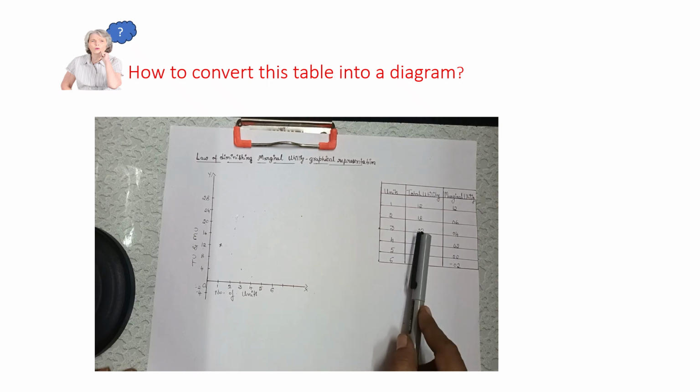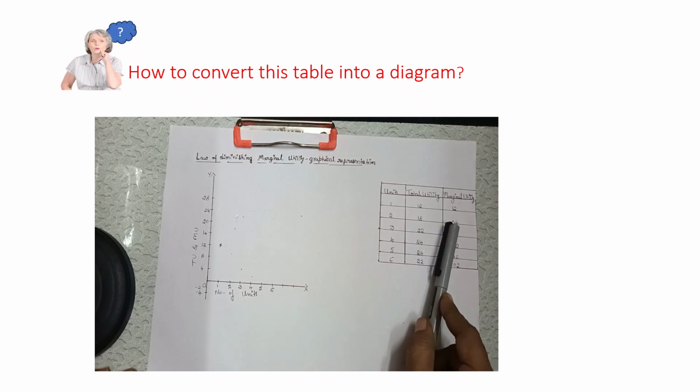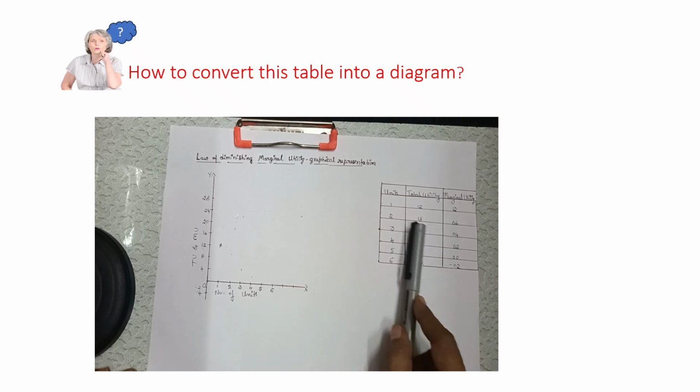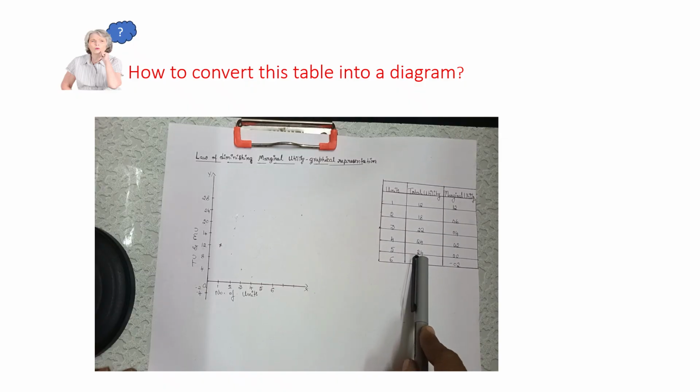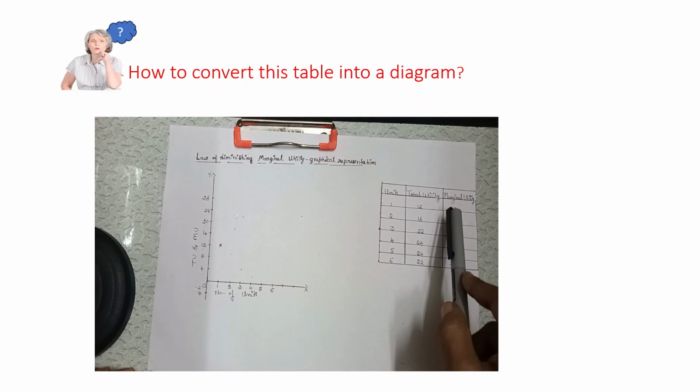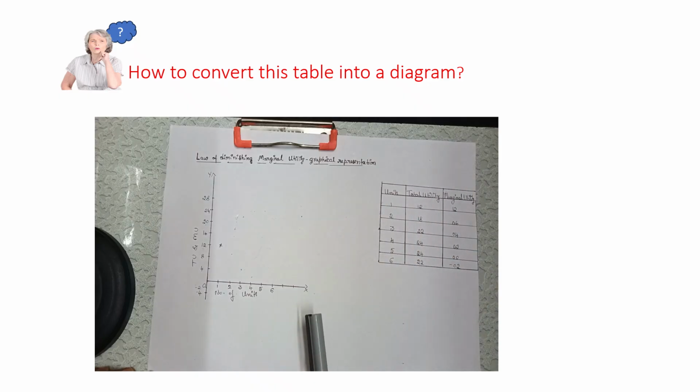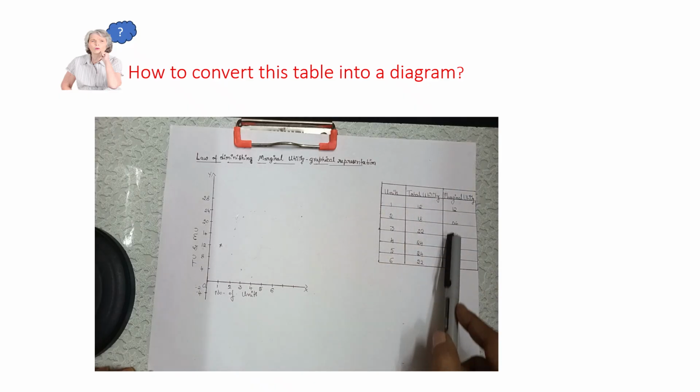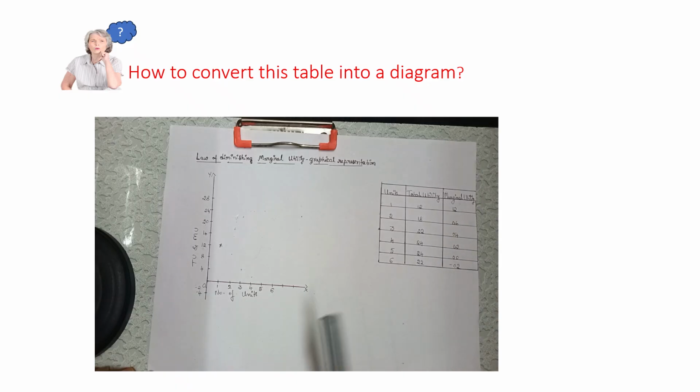Now look at the total utility column and the marginal utility column. In the total utility column we can see the maximum number is 24 and the minimum number is 12, whereas in the marginal utility column the maximum number is 12 and the minimum is minus 2. So we have to plot these values on the OY axis.